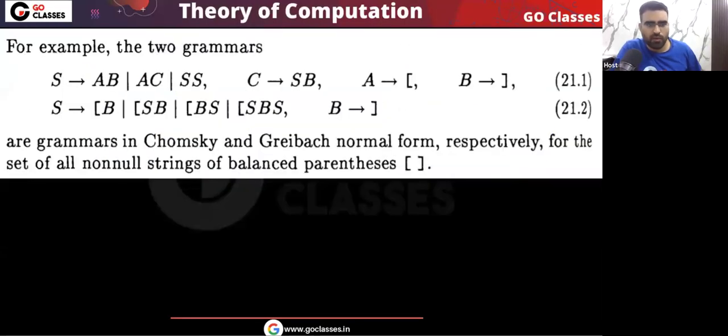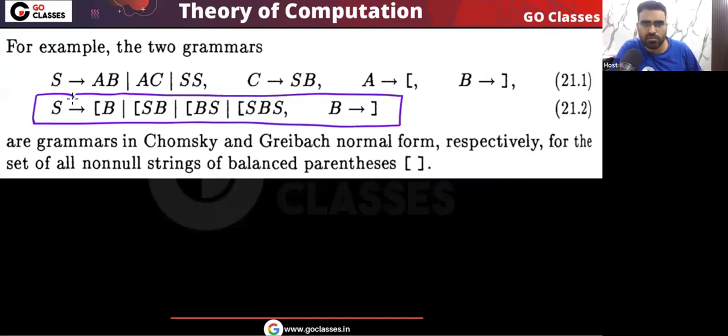Okay, what about this example? Look at this one and tell me. Here also you can see this is in the Greibach normal form, because each variable goes to a single terminal followed by any number of variables. Is this clear? So very important.